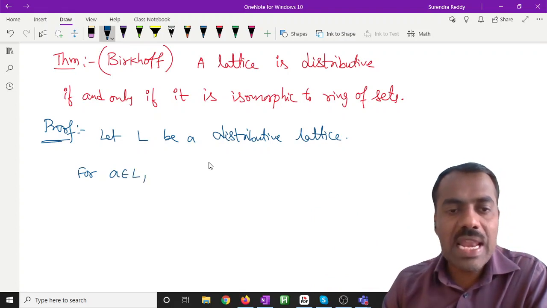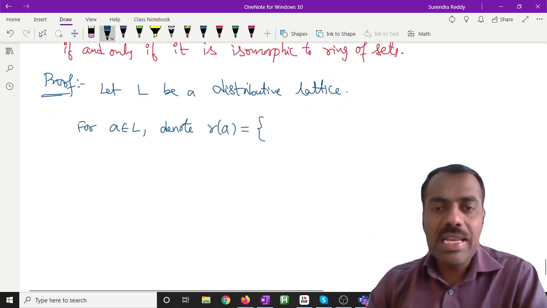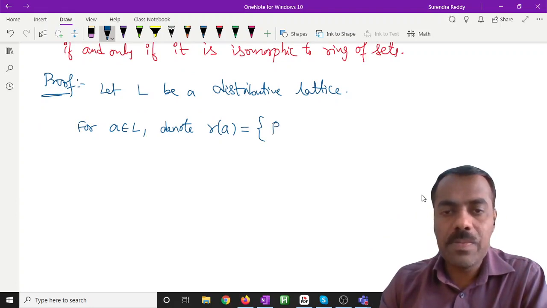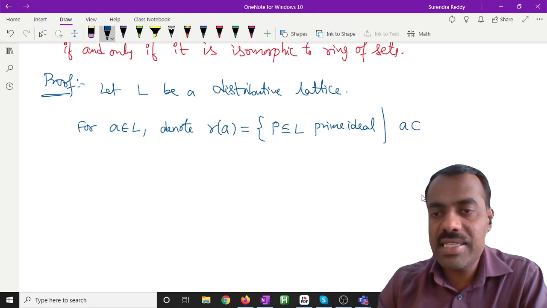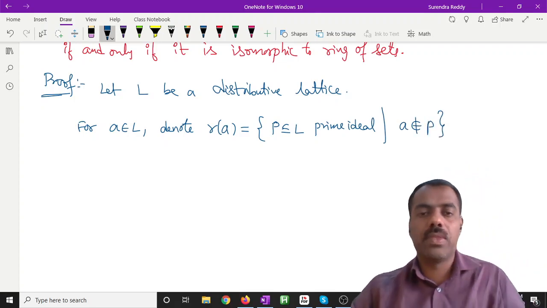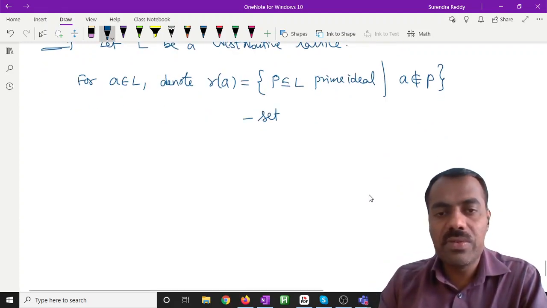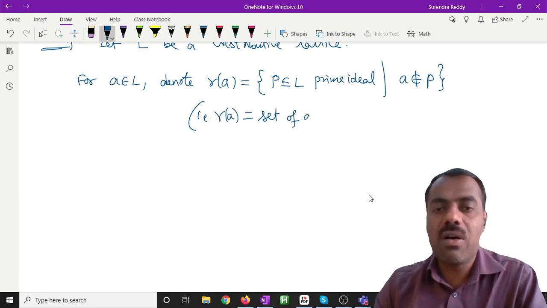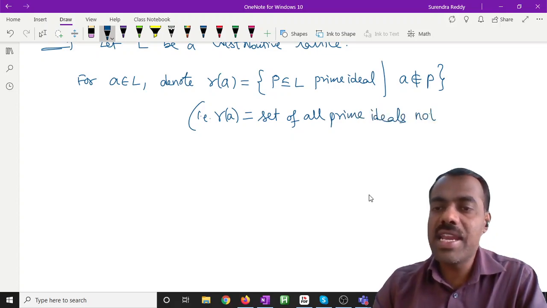For any A belongs to L, denote R of A as follows: P is a prime ideal such that it does not contain that given element A. What is our R of A? That is, R of A is nothing but the set of all prime ideals not containing A.